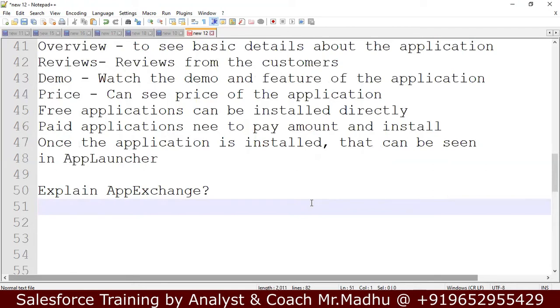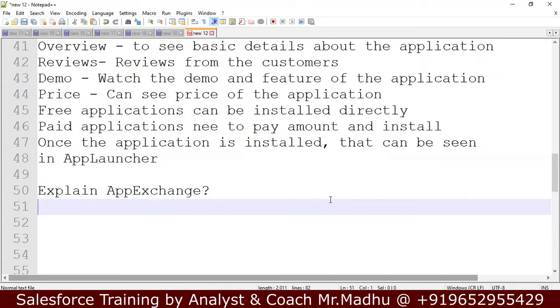When you want to install an application, you can see the overview, reviews, demo, and price information of the application. If the application suits your business requirements, you can install it in your org and use it. Salesforce admins and developers in different organizations have different ideas to develop applications. They can build those applications and make them available in AppExchange.